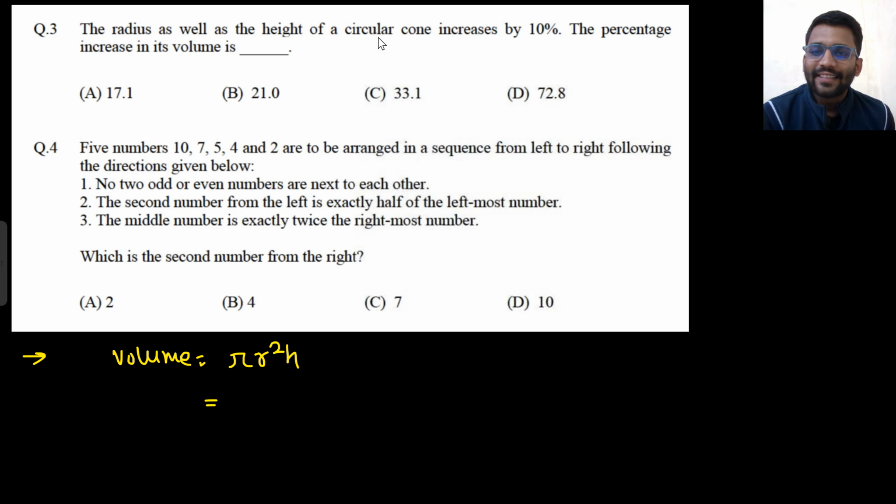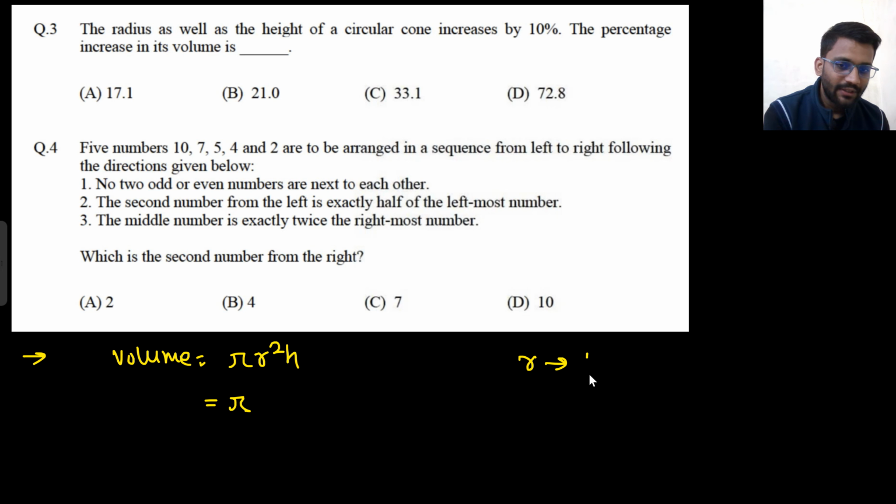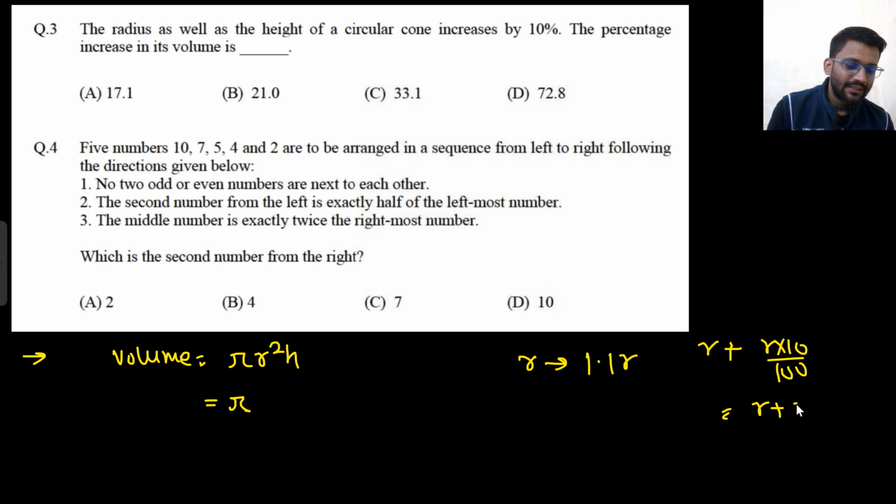Yeah, so radius as well as height of a cone is increased by 10%. Okay, so radius is increased by 10%. That means initially the radius was r, now the radius would have become 1.1 into r, right? Initially it was r and increase is 10%. So r plus r into 10 by 100, so r plus 0.1 r, that would be 1.1 r.